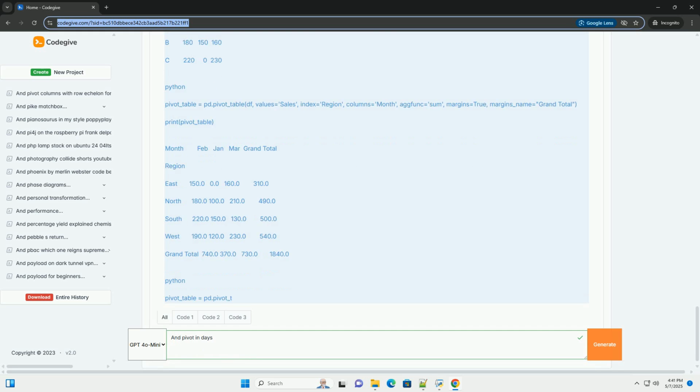11. Sorting the pivot table, sort parameter. The sort parameter, default true, controls whether the resulting pivot table is sorted. If you set sort equals false, the order of the indices and columns will be as they appear in the data. The output order might differ from the earlier examples due to the absence of sorting. It'll be based on the order region appeared in the original data frame.